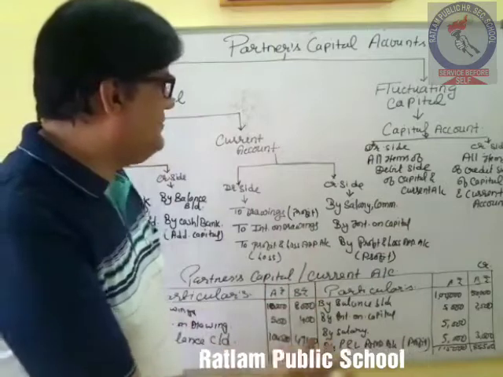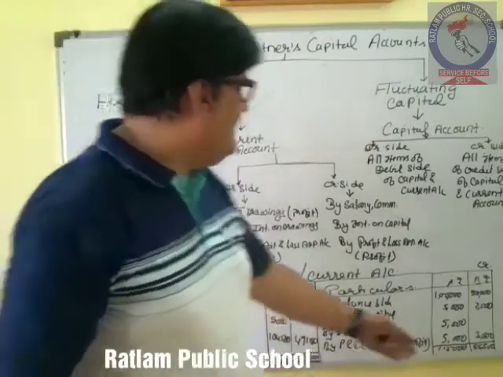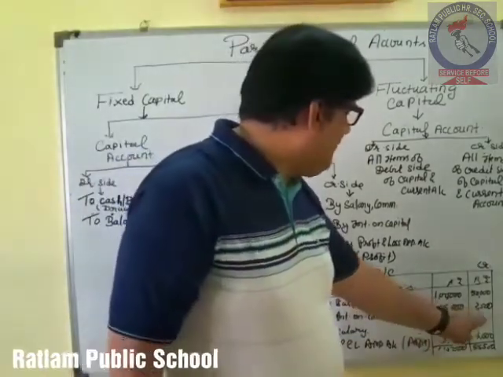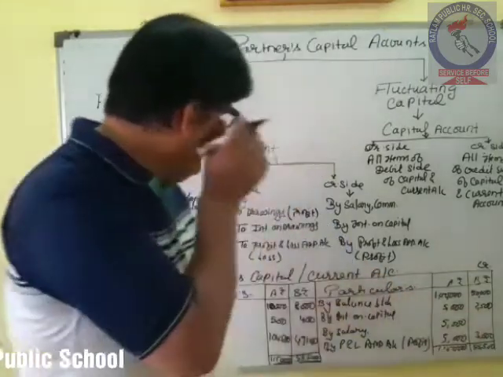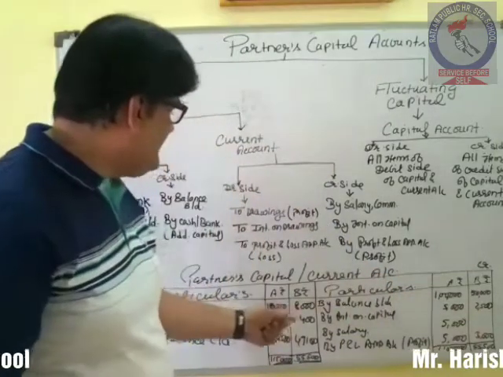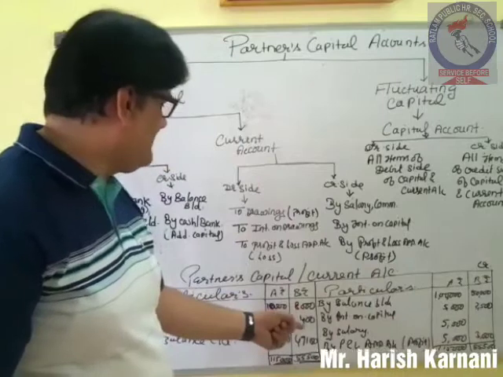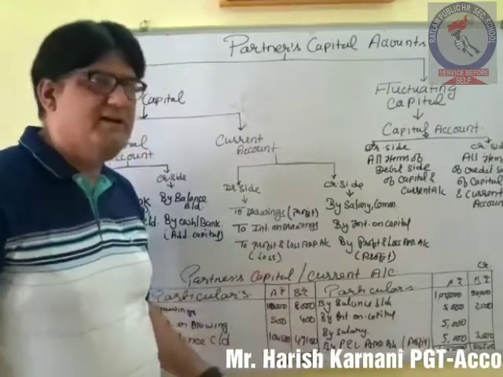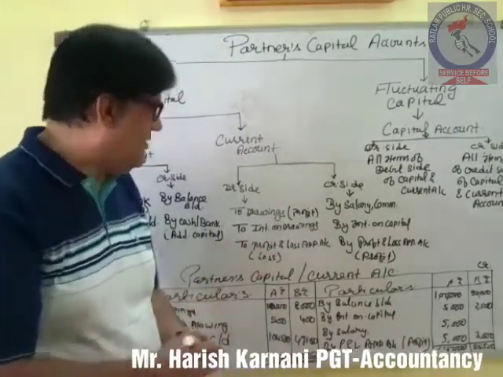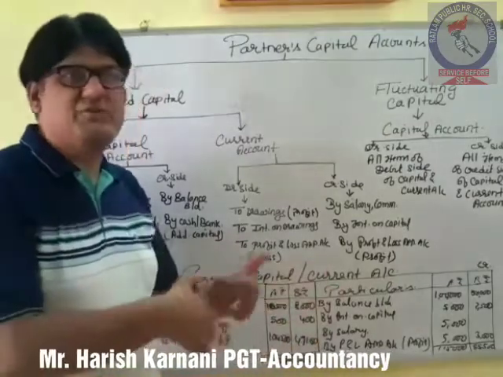Because the adjustment shows that B has got an income of 5,500, but on the other hand he has withdrawn 8,000 and interest charged on him was 400. So these are some of the reasons due to which the balances vary.